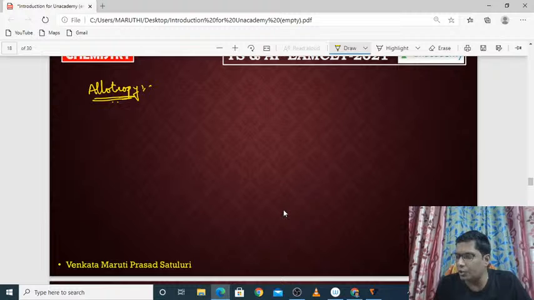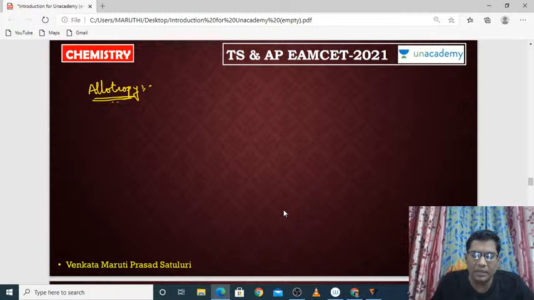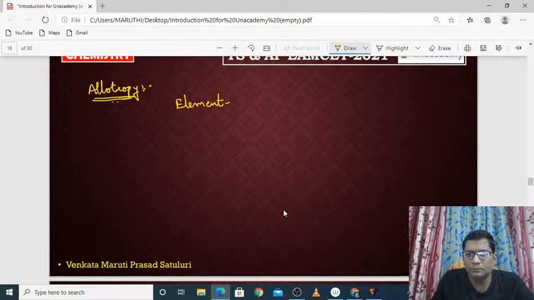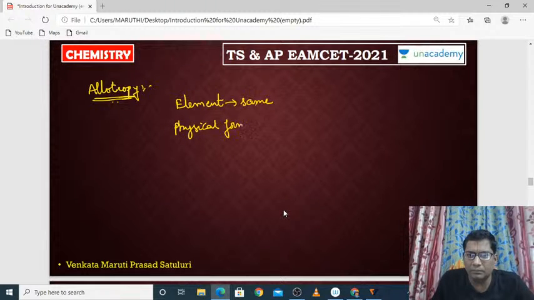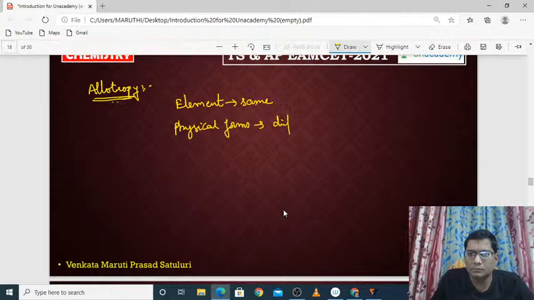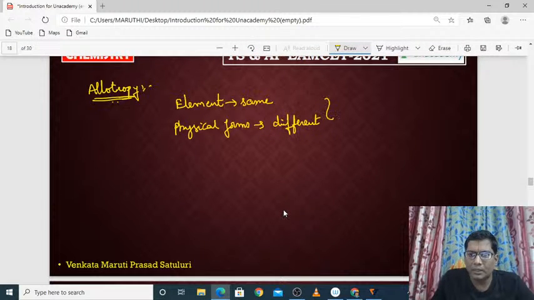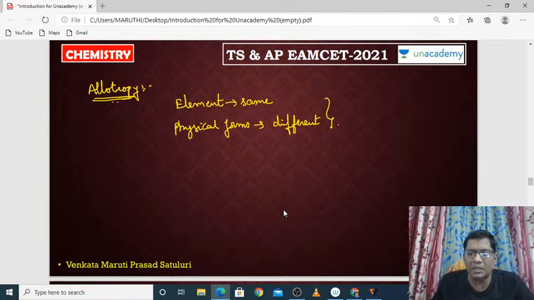Coming to the next one, that is allotropy. Very important. What is the meaning of allotropy? Allotropy means the element is the same, but the physical forms are different. Suppose you take oxygen and sulfur: oxygen can have only one allotrope, that is ozone. The chemical formula is O3.